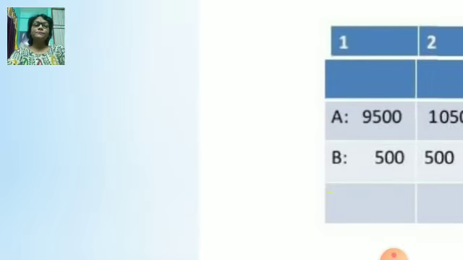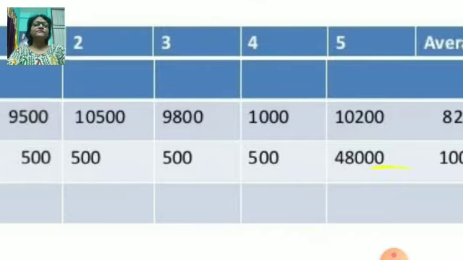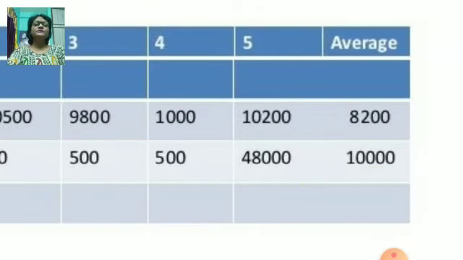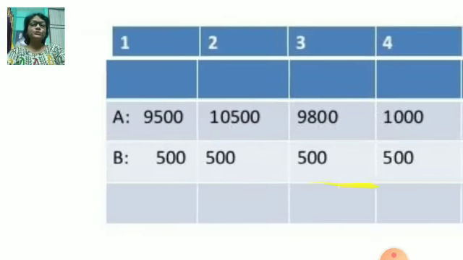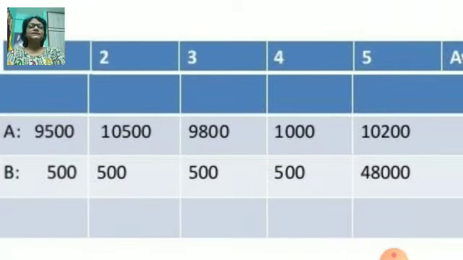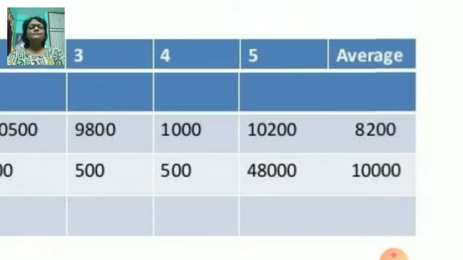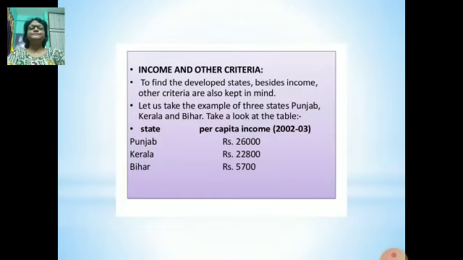But what is the real picture? Income is only 500. So which country is better here? When we talk about average, we will say country B is better than A because their average income is 10,000. But actually we see that it is concentrated in one person. It is not equally distributed. Whereas in country A, it is almost equally distributed except for one person. So obviously per capita income never gives a true picture.